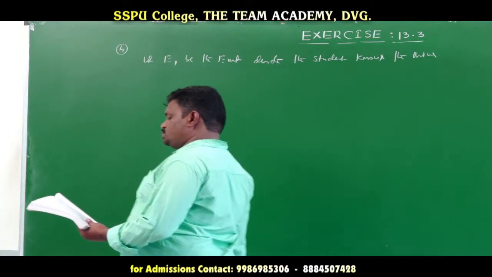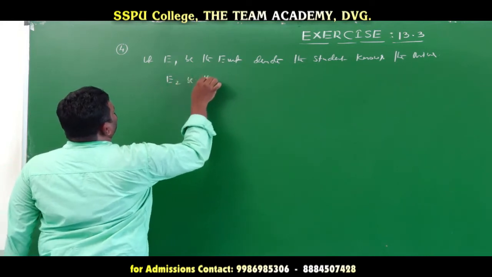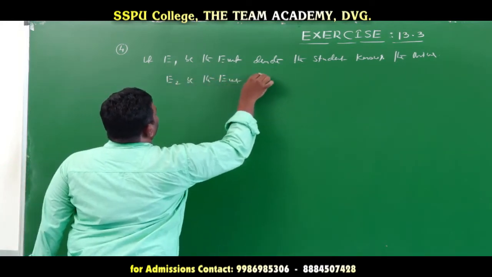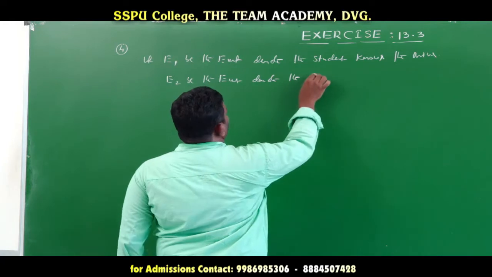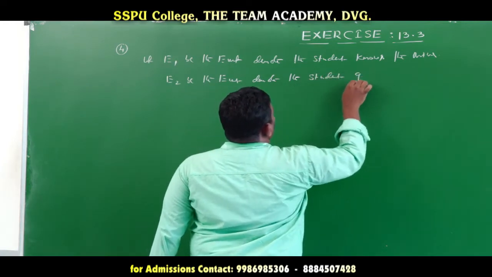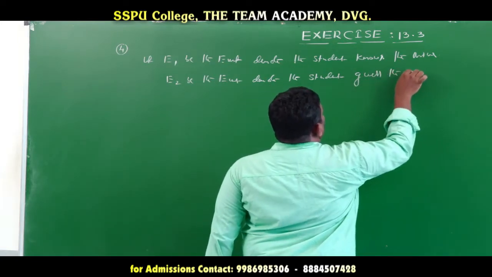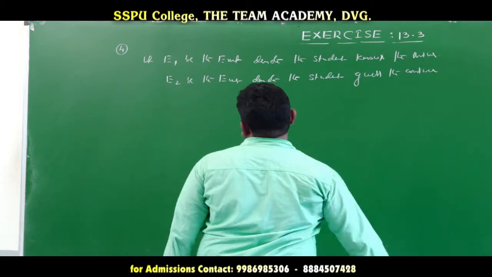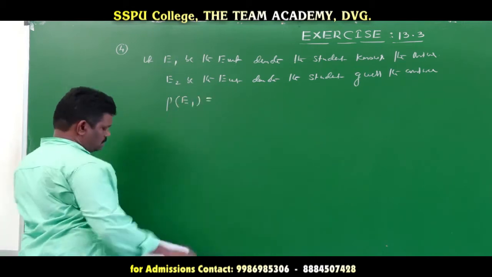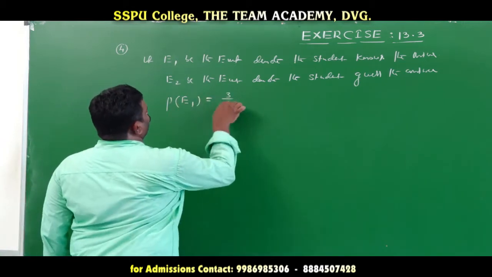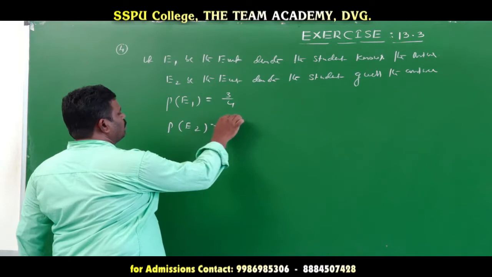Next, let E2 be the event denoting the student guesses the answer. So the probability of E1, that he knows the answer, is 3 by 4, and the probability of E2, that he guesses the answer, is 1 by 4.